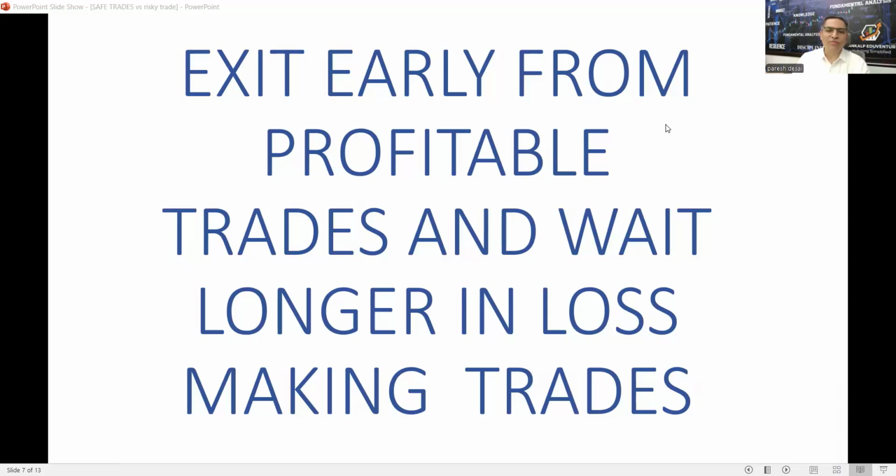And then there's this classic reason. What happens with option traders is that they exit early from the profitable trades and wait much longer in loss-making trades. So whenever the profit starts coming in, they exit with a small profit, and later they find that had they not exited, the profit would have increased to a greater level. But at the same time, if there is a loss, they wait in the hope that the loss will be recovered. But alas, that never happens, and that loss keeps on increasing more and more.